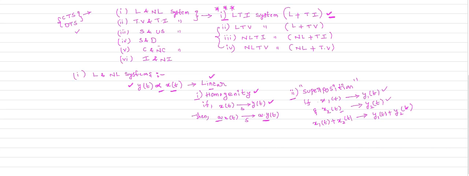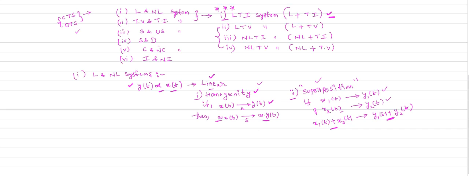Then if you superimpose the two inputs, that is x1 of t plus x2 of t, you will get the superposition of the outputs like this, y1 of t plus y2 of t. This is the principle of superposition. Every linear system will obey the two conditions compulsorily. It will follow the principle of homogeneity, and it will follow the principle of superposition.